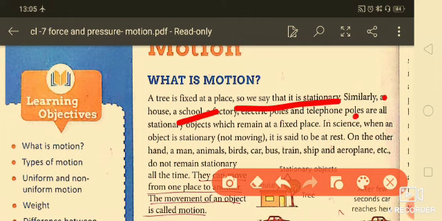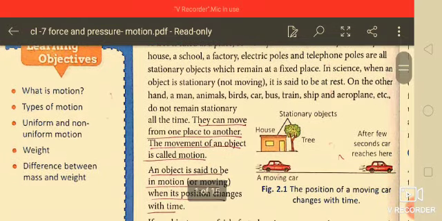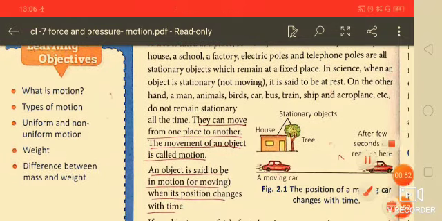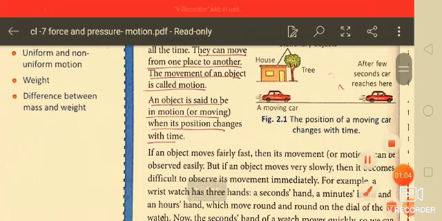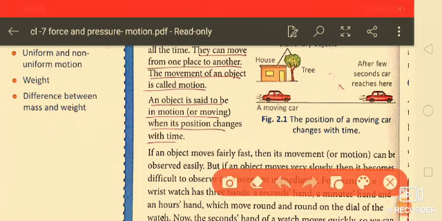And poles, telephone poles, they are stationary objects, and the objects which remain at a fixed place are called stationary objects. In science, when an object is stationary, that means it is not moving. It is said to be at rest. On the other hand, a man, animals, birds, bus, car, trains, when they move from one place to another place, this is called a moving object. So the movement of an object is called motion. An object is said to be in motion or moving when its position changes with time.